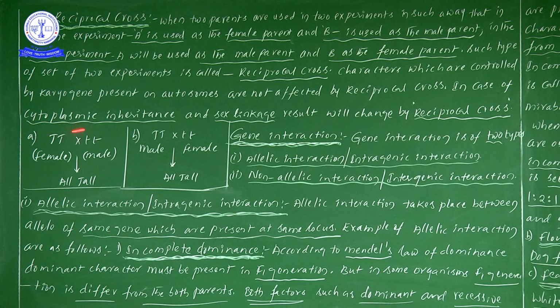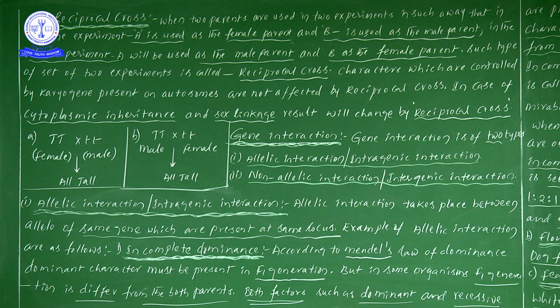But in case of cytoplasmic inheritance and sex linkage, results will change. In sex linkage, from the human point of view, a male is XY and a female is XX, which we know very well. So cytoplasmic inheritance as well as sex linkage, result will change by reciprocal cross. Simple only.